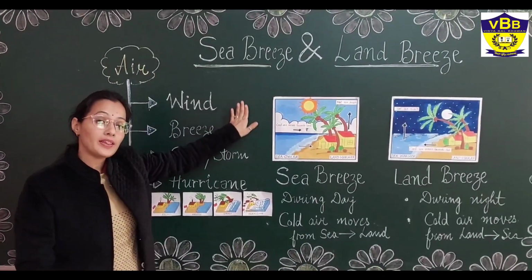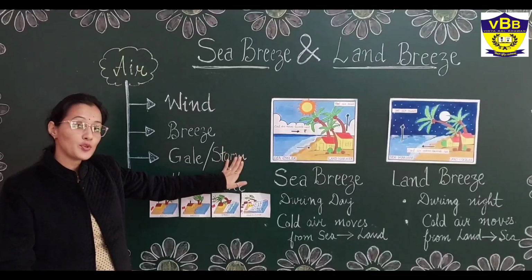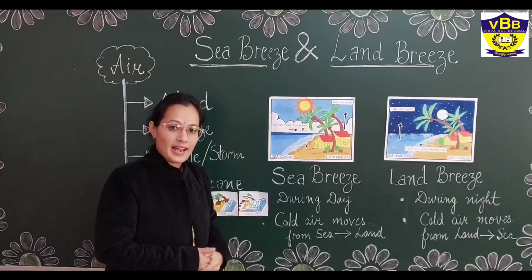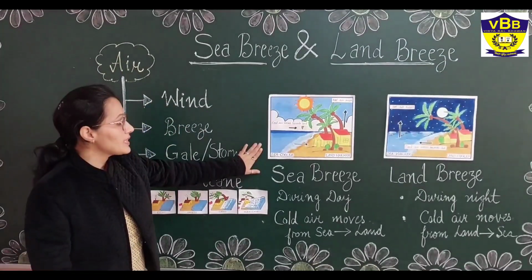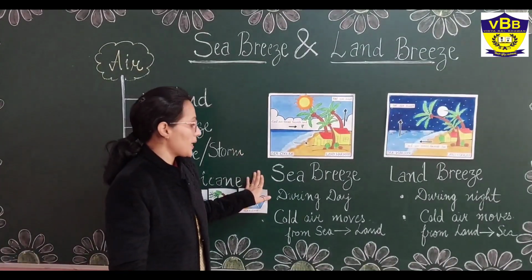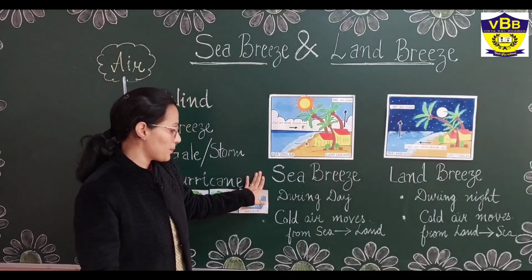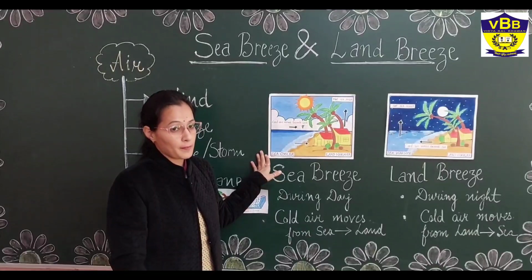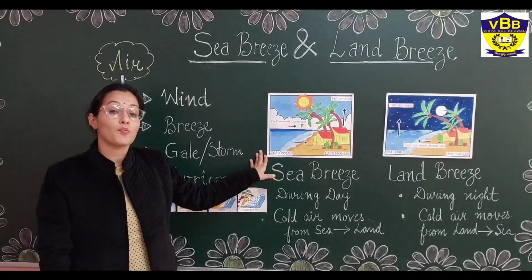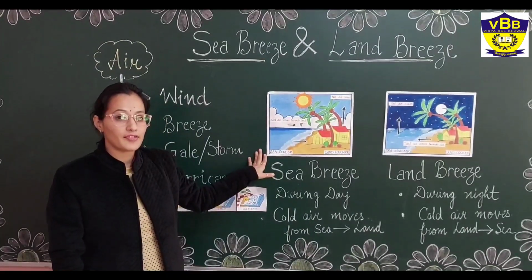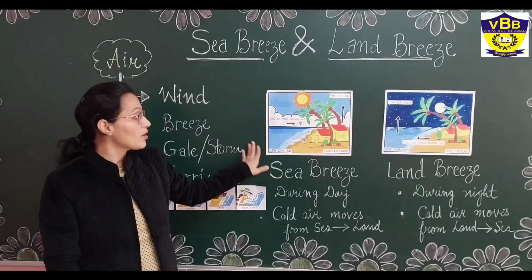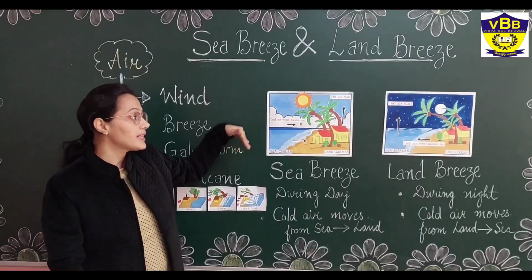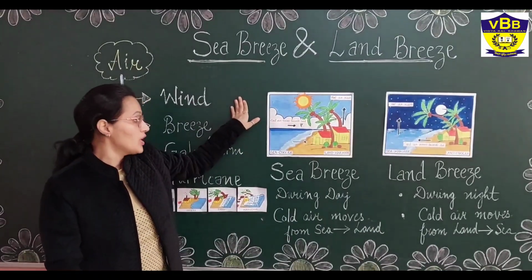Sea breeze means when the air is moving from sea to land. So what type of air is moving from sea to land? Let's see. You can see here, during daytime, sea breeze takes place. It means the cold air, we all have studied in our previous chapter that the cold air is more dense as compared to the warm air. And warm air always moves upward because it is less dense and it gets spread towards the environment.